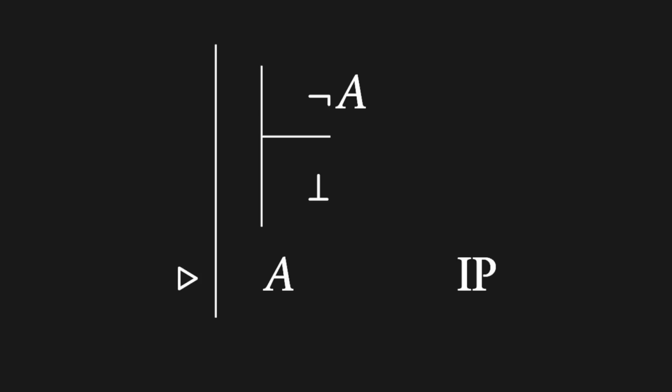And I mentioned before Prawitz's idea of normalization. We give normal proofs where there's no detour in the proof. That works really nicely for intuitionistic natural deduction. We can always give a proof that's a normal proof. Classical logic is a little bit more tricky. So maybe this isn't a super strong reason for going for intuitionistic logic if you're a proof-theoretic kind of person, but it's some motivation.